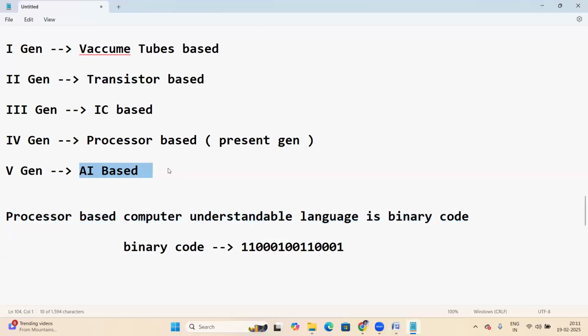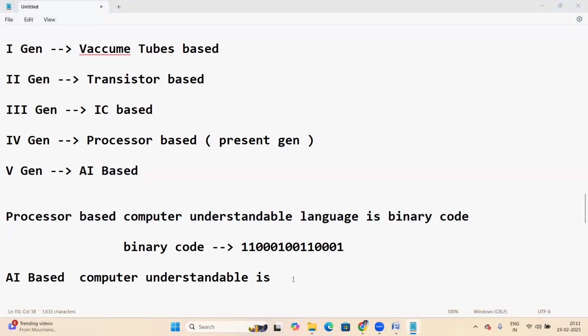Now the future is AI. So what is the AI based computer understandable language? Anyone have an idea? What is AI based computer understandable language?